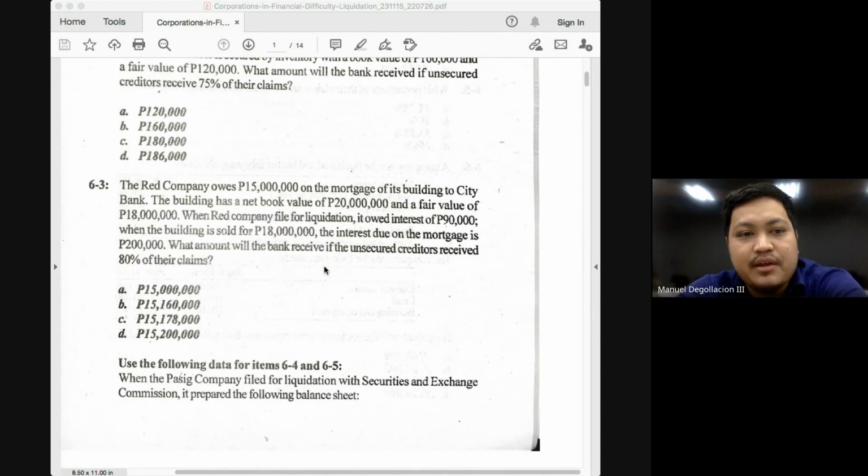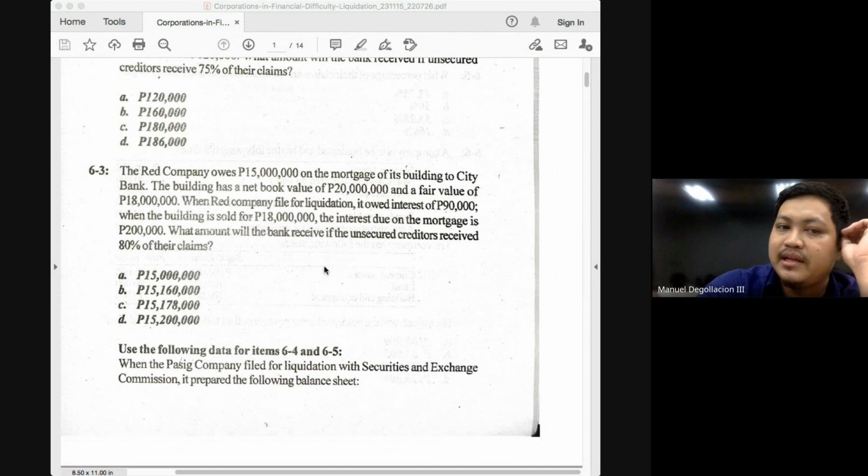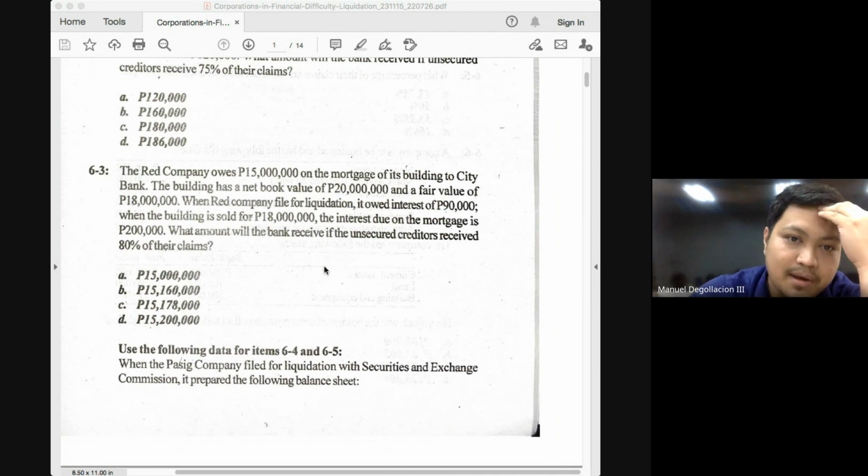Problem 6-3. The Red company owes 15 million on the mortgage of its building to Citibank. The building has a net book value of 20 million and a fair value of 18 million. When Red company filed for liquidation, it owed interest of 90,000. When the building is sold for 18 million, the interest due on the mortgage is 200,000. What amount will the bank receive if the unsecured creditors receive 80% of their claims?